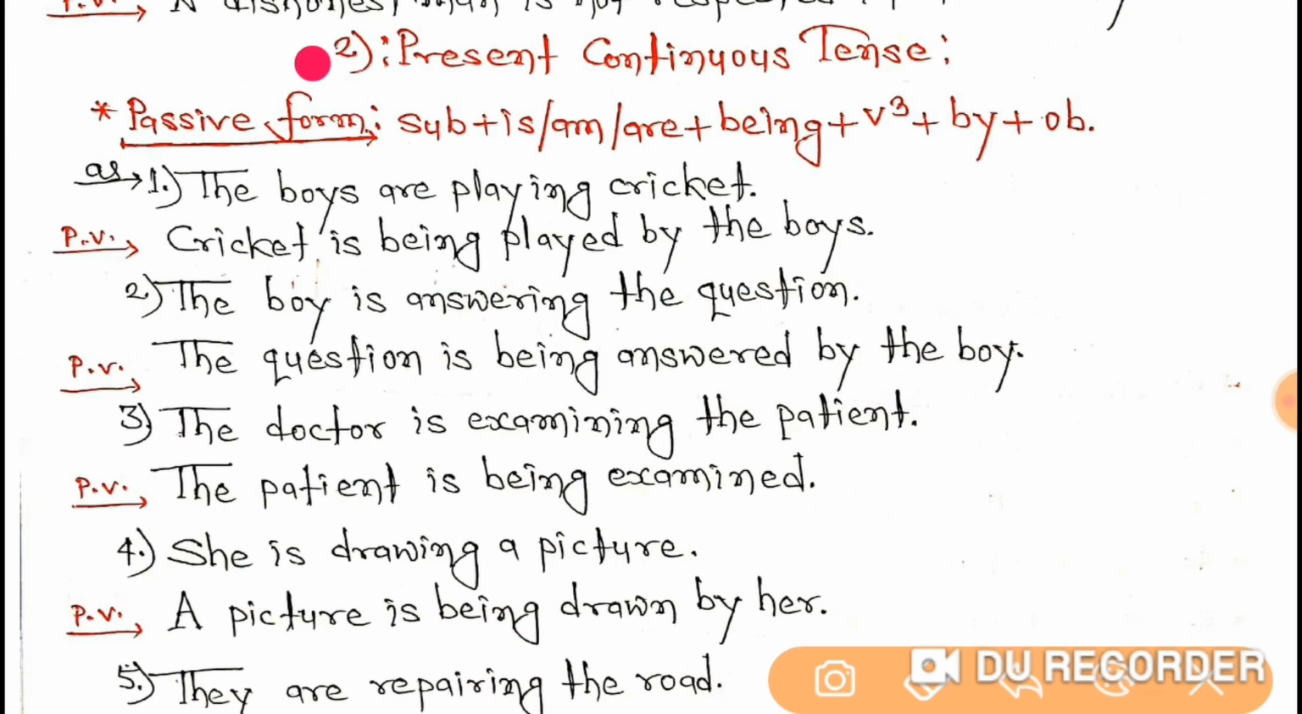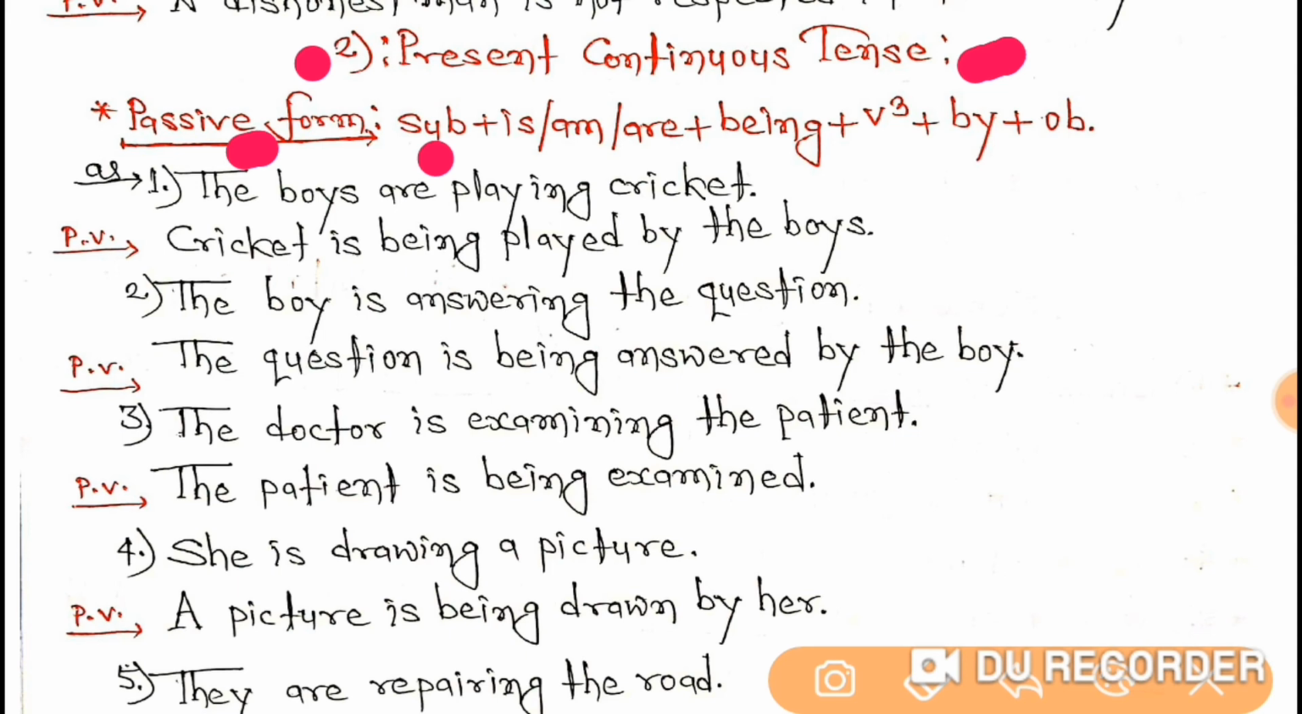So the second one is present continuous tense. The passive form of present continuous tense is subject, is, am, are, and then being, then V3, then by, and at last the object. So here remember, just keep it in your mind that the passive form has the subject, that is the object of active voice. Once again I remind you.